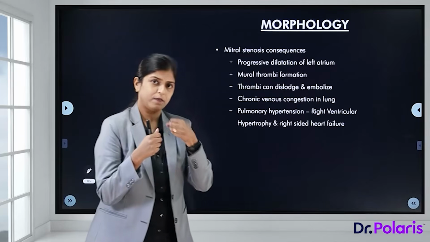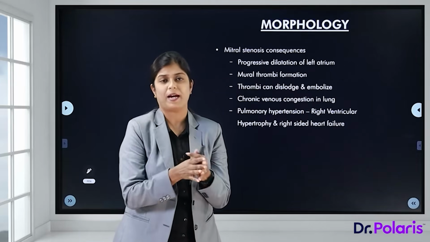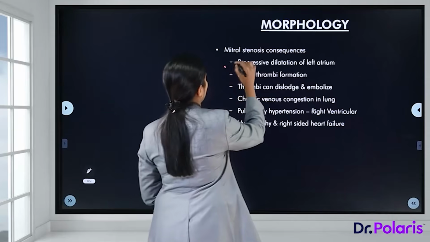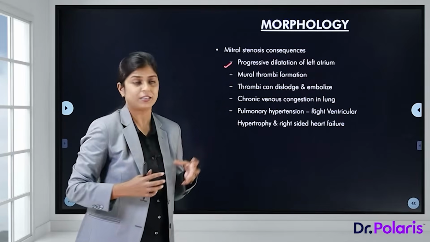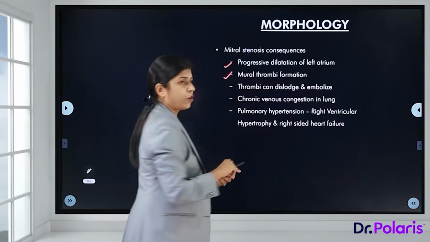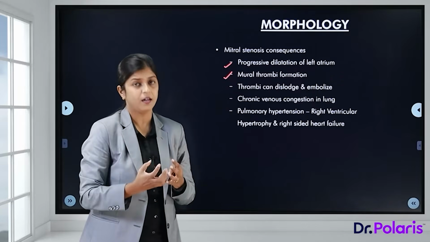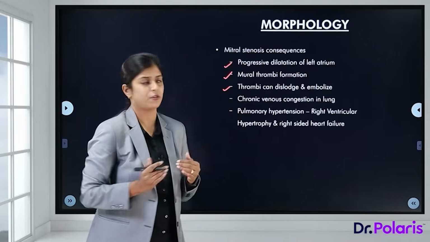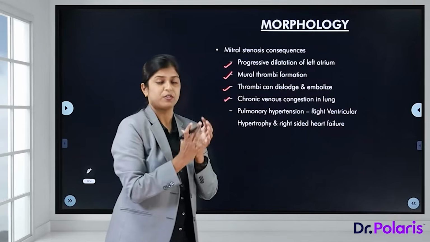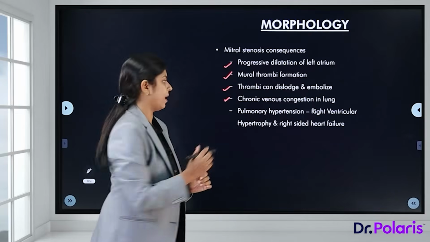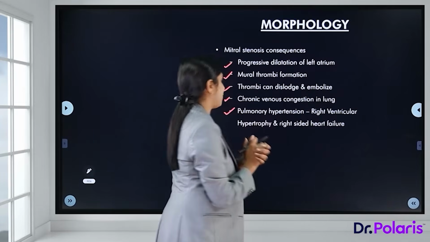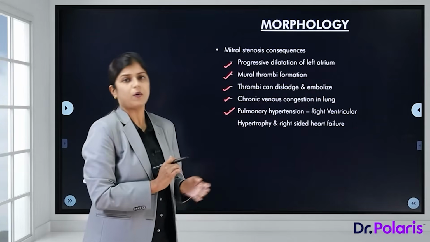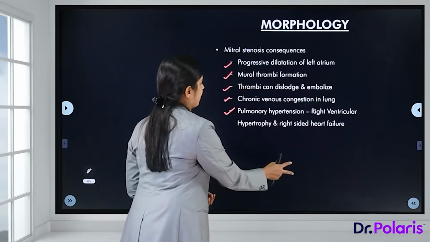Mitral stenosis. Because of the fish mouth deformity, the mitral valve becomes stenosed. So what are the consequences of this mitral stenosis? Because of the pressure, there will be progressive dilatation of the atrium. Mural thrombi: a thrombus is like a clot formed within the chamber of the heart, and it can get dislodged and embolize to different organs. There can be chronic venous congestion in the lung, and pulmonary hypertension because of right ventricular hypertrophy, which will lead to right-sided heart failure. So these are the consequences of mitral stenosis.